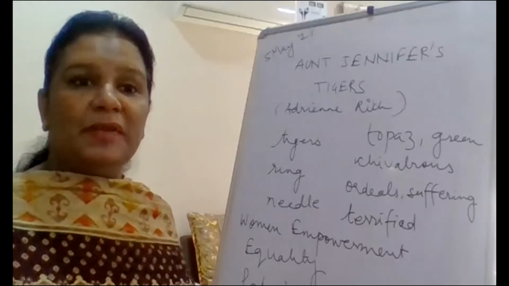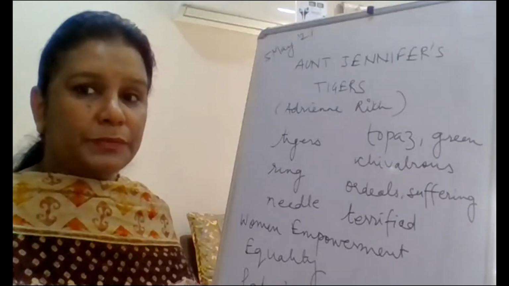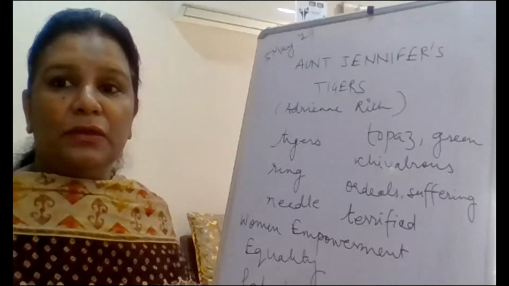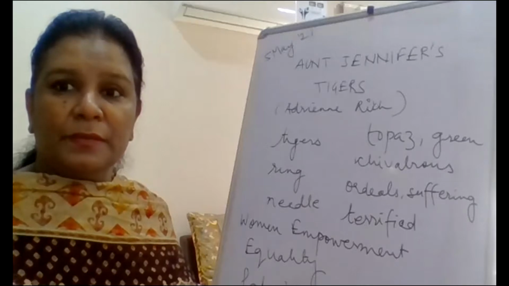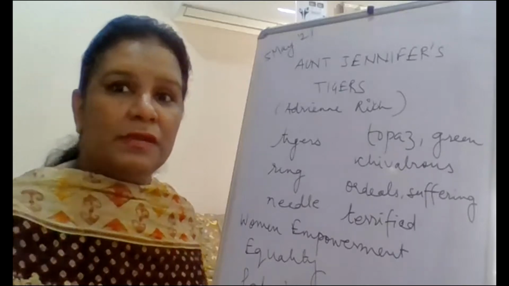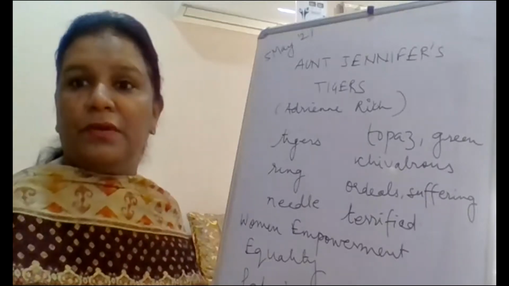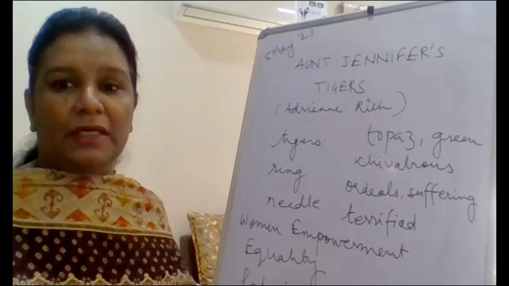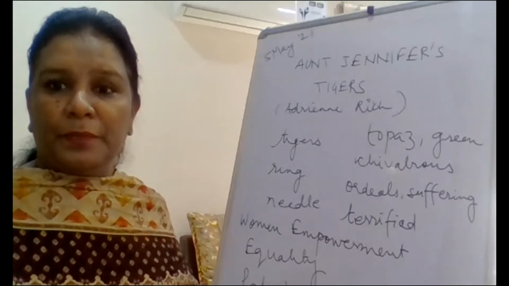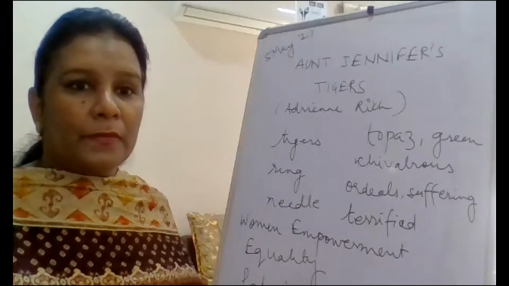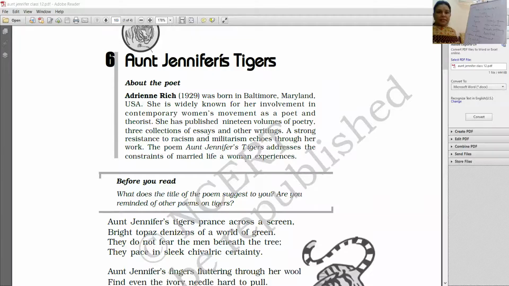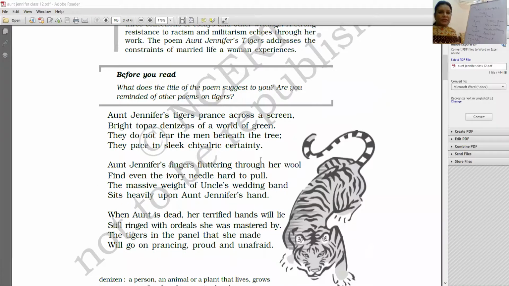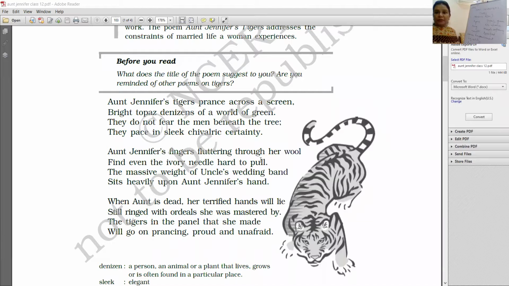Okay, all of you, please look at your books now. And we'll go through it stanza-wise. So do you have your books? Right. So come on now, I'll share the screen with you all and we'll continue with the poem here. So let's start here. Please take a look at the screen and write down in your books.